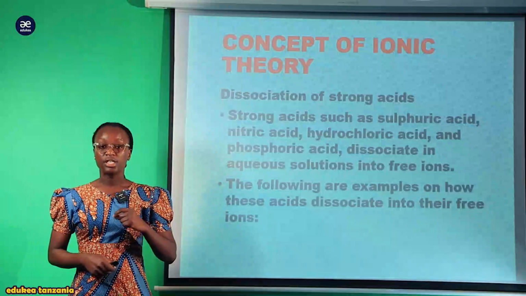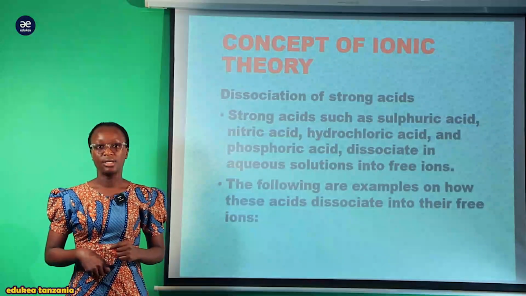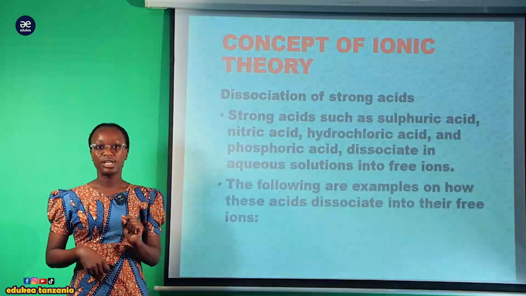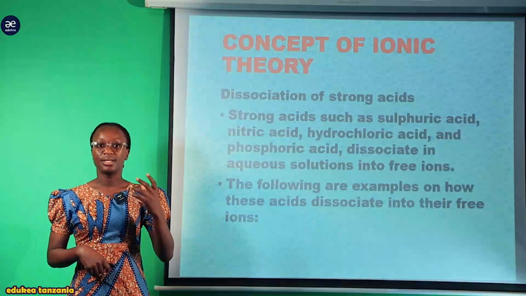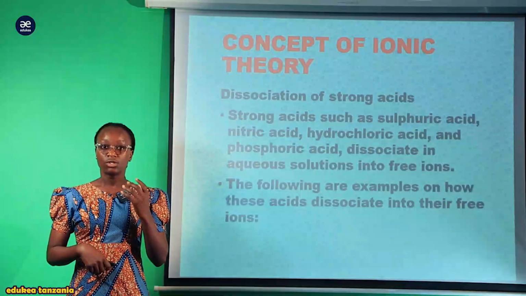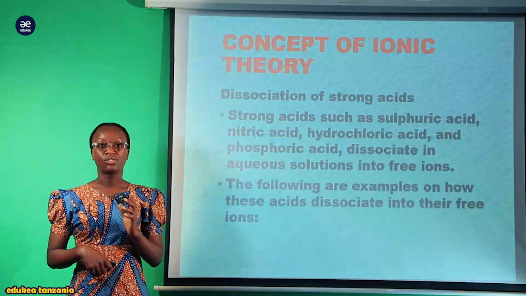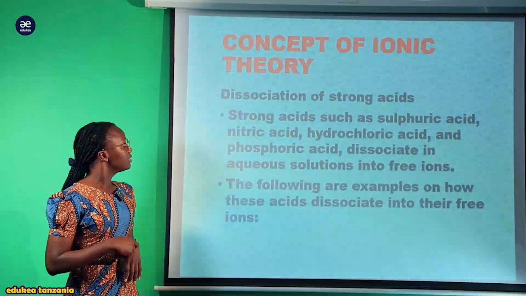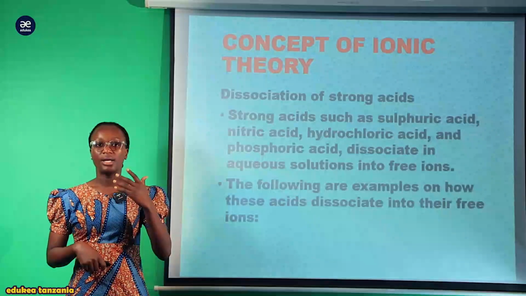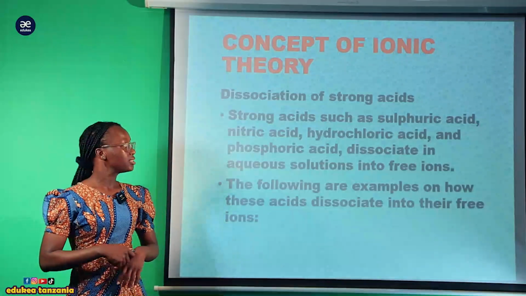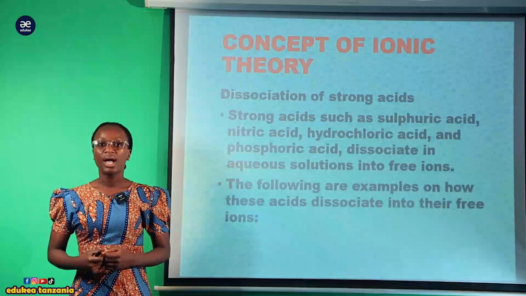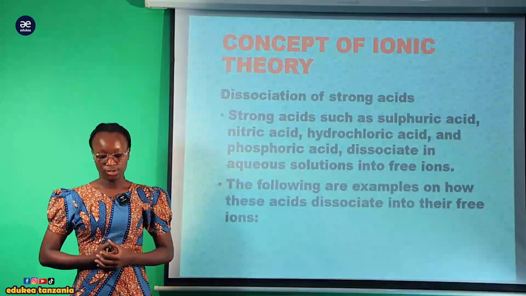Now, let us see the dissociation of strong acid. We have seen that these dissociating substances, or electrolytes, occur in acids, in bases, as well as salts, which are in solid state. Now, we have already seen the dissociation of strong salts, how they dissociate. Now let us see the dissociation of strong acid as our electrolyte.